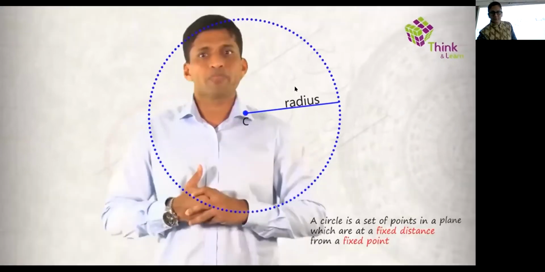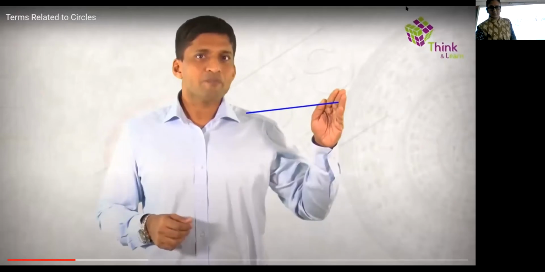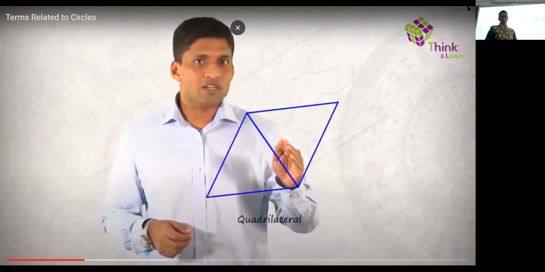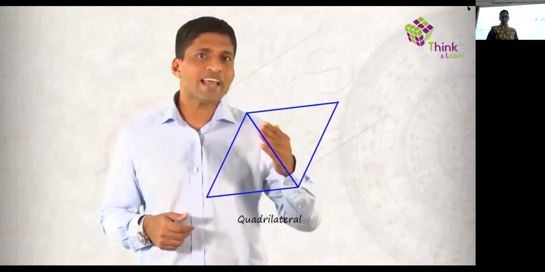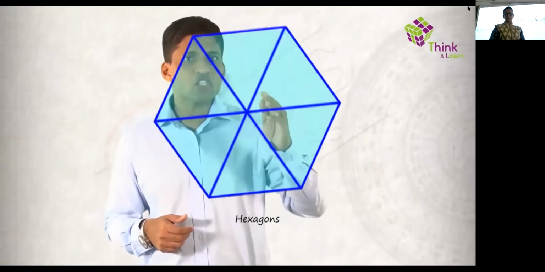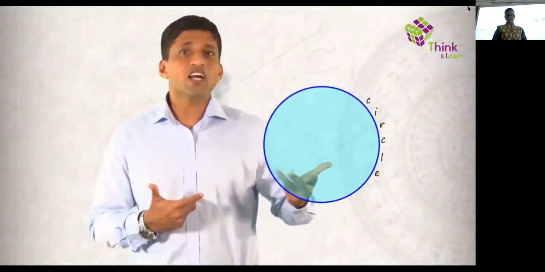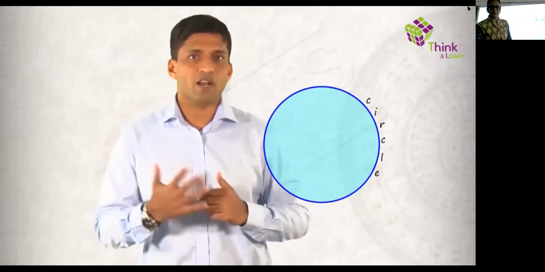Now, there are a lot more interesting ways of getting to a circle. You already know what triangles are, and other polygons like quadrilaterals. If we start with a line, 2 lines together give us an angle, 3 lines give us a triangle. If I take one more triangle, I'll get a quadrilateral. If I keep on adding triangles, more and more triangles, I'll get pentagons, hexagons, octagons. And if I do this an infinite number of times, I'll get a circle. So a circle can be taken as the last polygon if you consider a triangle as the first polygon.